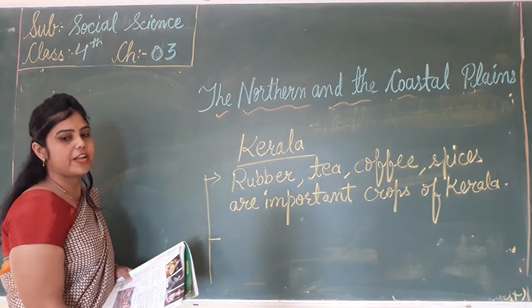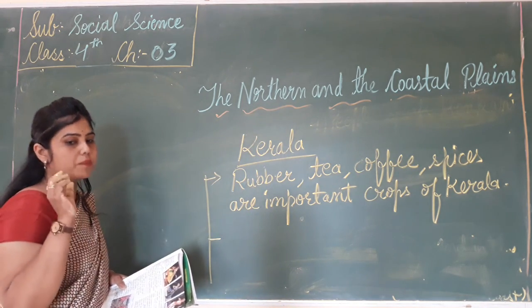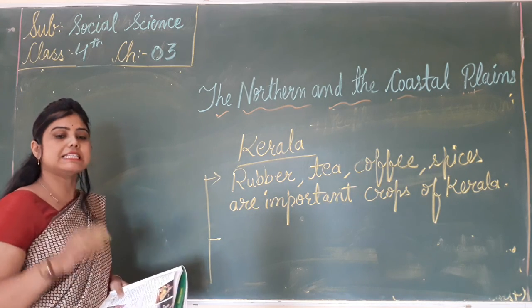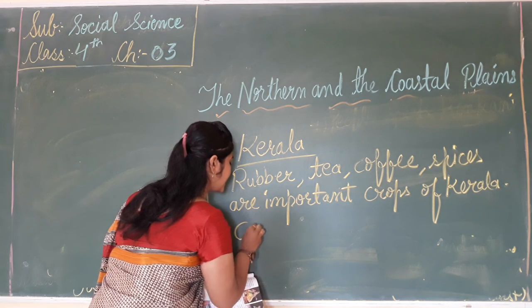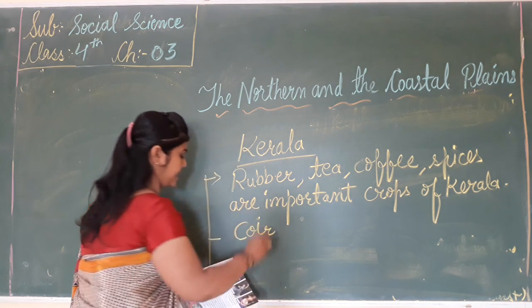Now the second point is coir making from coconut fiber is an important industry. So what making? That is coir making.